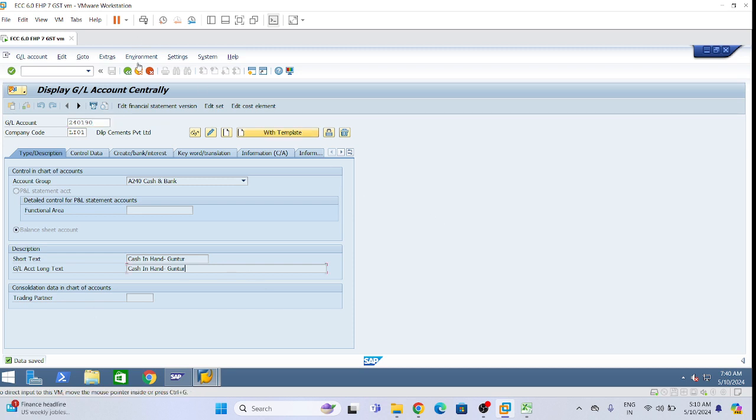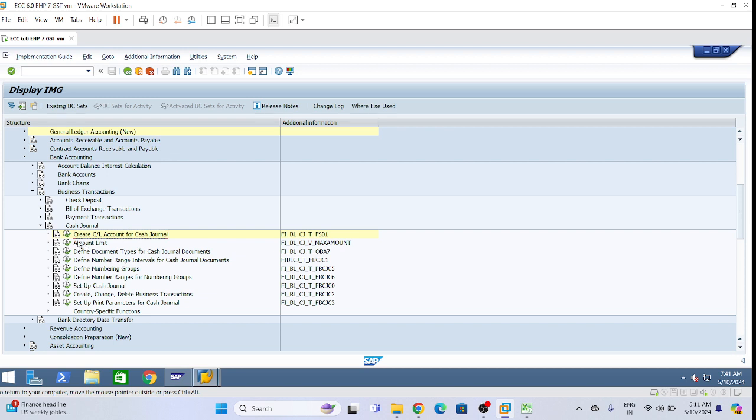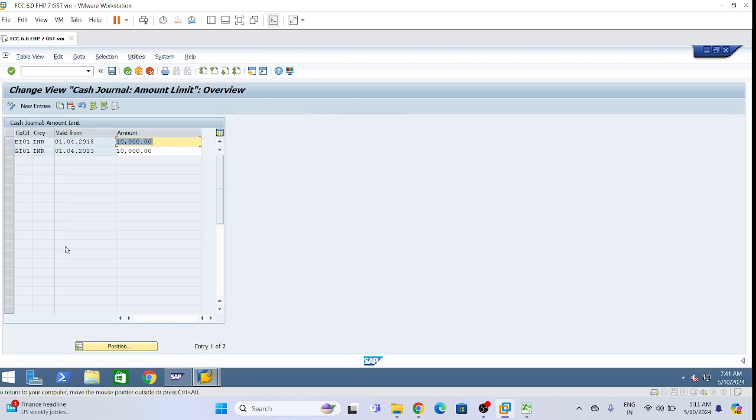Okay. So now give next heading for the configuration. Amount limit. Second configuration. Click on that. Like what is the requirement of the amount limit the company wants to set. So after coming to this configuration, click on new entries.